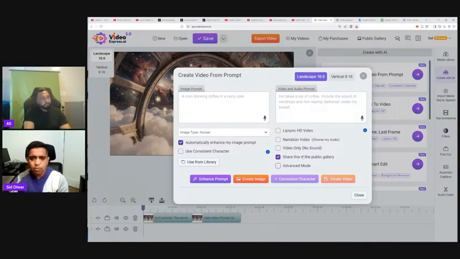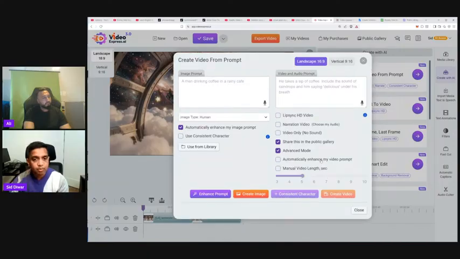So we think about a lot of issues, like this automatically enhanced prompt. This was a customer suggestion we put into the app. Same thing with the video, automatically enhance my prompt. Now you don't have to use ChatGPT and spend your 1 minute there to enhance your prompt. The app automatically senses what you need based on the images that you created with AI, and it automatically enhances the prompt in the way you like it, in your style, like how you generally create videos in your account, right? So all this is thought through. A lot of work has gone into it. A lot of feedback has been taken from customers, and we have come through it.